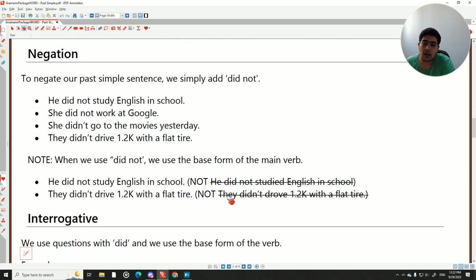So you see, you say drive, go, work, study. When you use did not, or also didn't contractions, we use the base form after that. And we don't even use the s for third person singular subject. So here we say they didn't drive, not they didn't drove, or she didn't go, not she didn't goes. She didn't go. So he did not study English in school, not he did not studied. We don't do that. And they didn't drive.